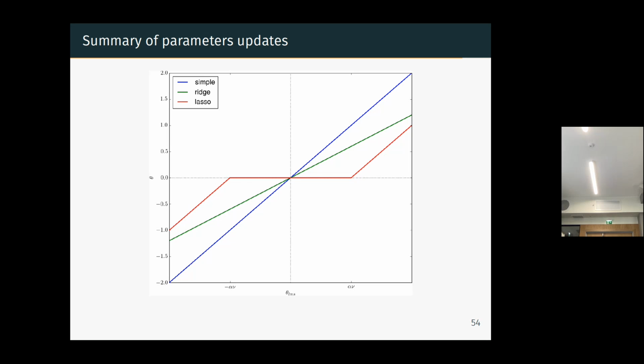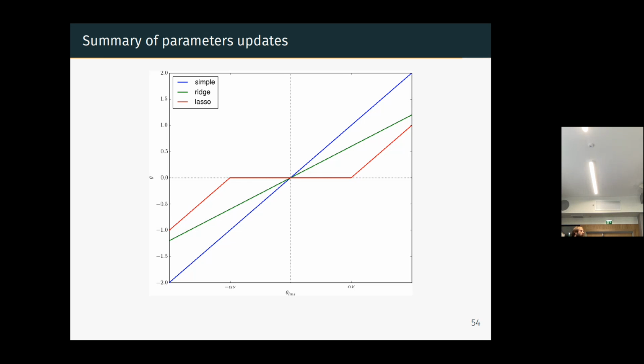And here, this is the summary of the parameter update. Here you see the actual update on the y-axis with respect to the update you would have obtained if you had no regularization. So the simple regression is with no regularization, so you have the 1-1 line. You can read it like that. Here you have 2, for example. So if the parameter expected with no regularization is 2, the parameter of the simple regression would be 2. There is no difference, this is without regularization.